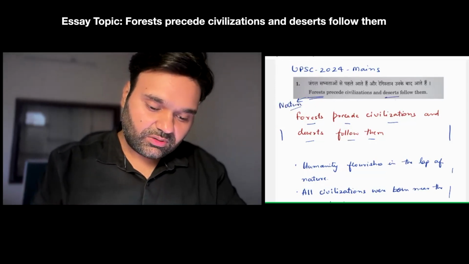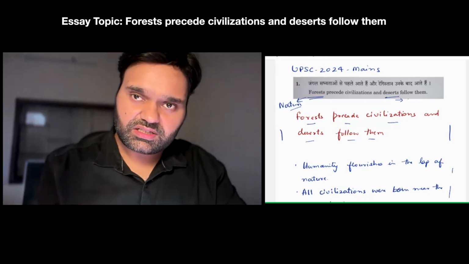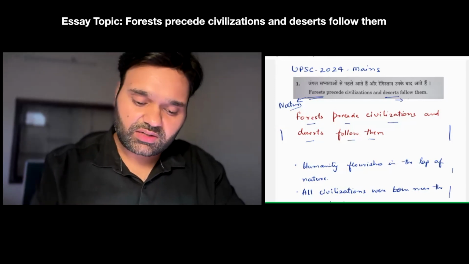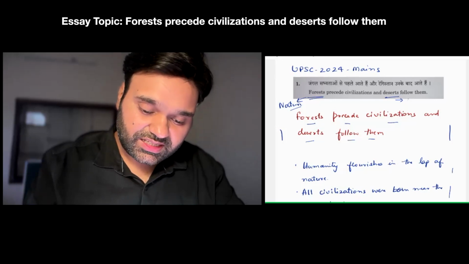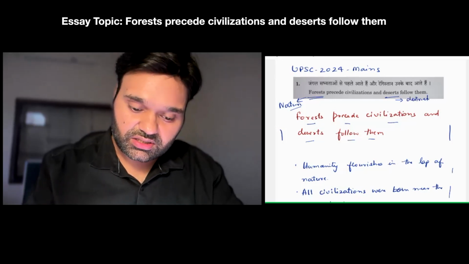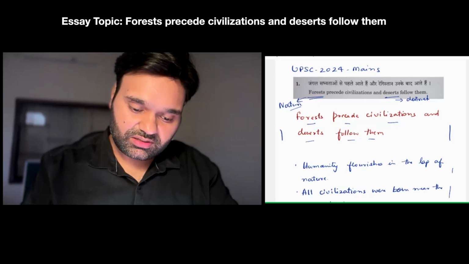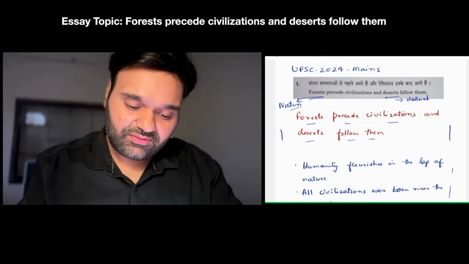And similarly for deserts, I will include not just sand and lack of vegetation, which we refer to in geography, but also destruction, desecration, or damaging something so that it is left in a very bad shape.